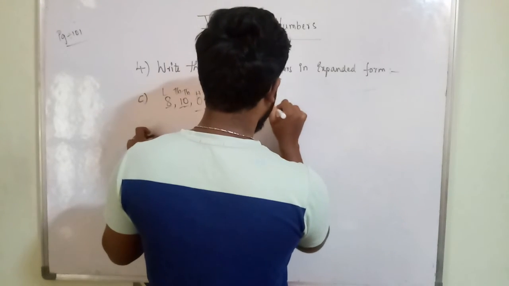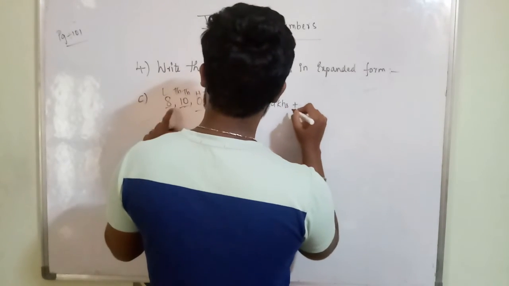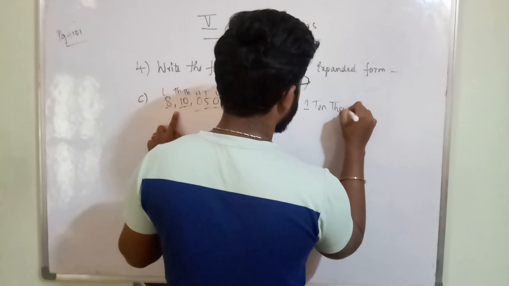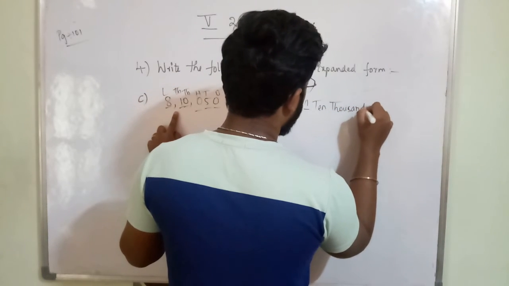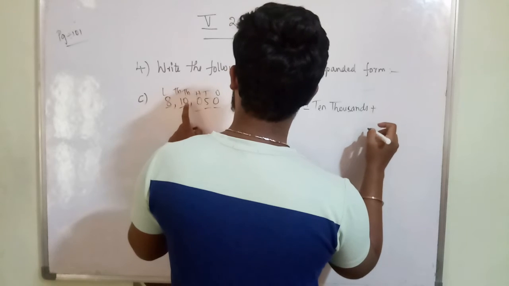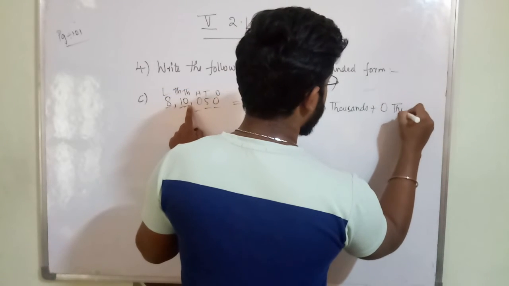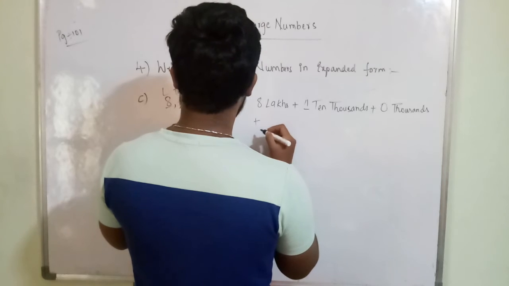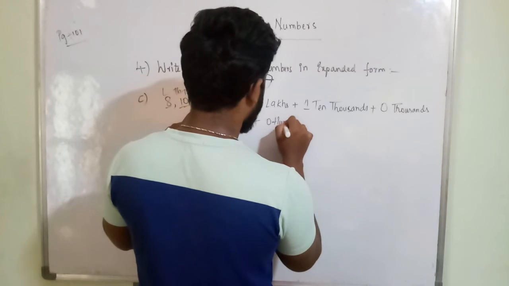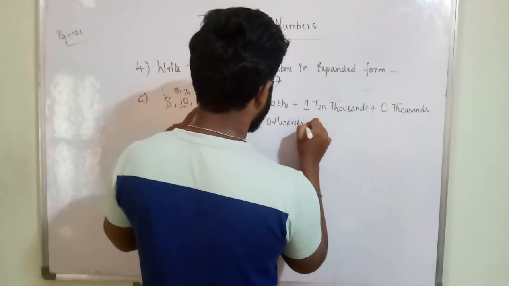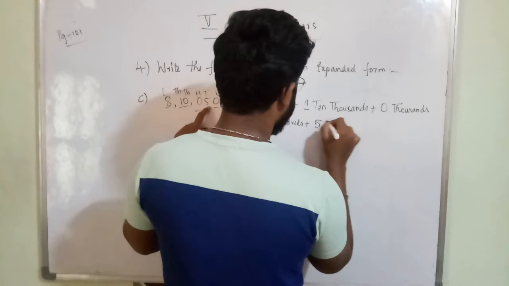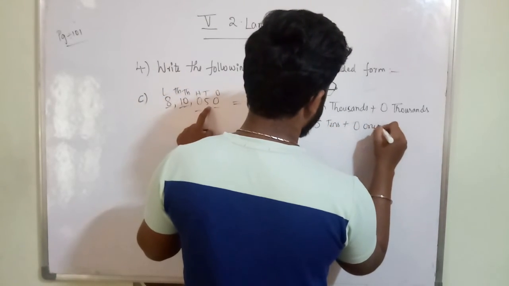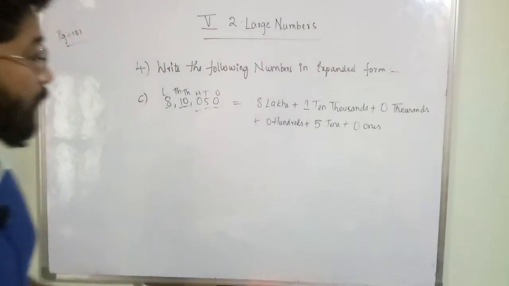Lakhs place. 8 lakhs plus 1 is in which place? 10,000s place. 1 10,000 plus 0 in thousands place, 0 thousands, plus 0 in hundreds place, 0 hundreds plus 5 is in tens place. 5 tens plus 0 in ones place, 0 ones. So this is the expanded form.